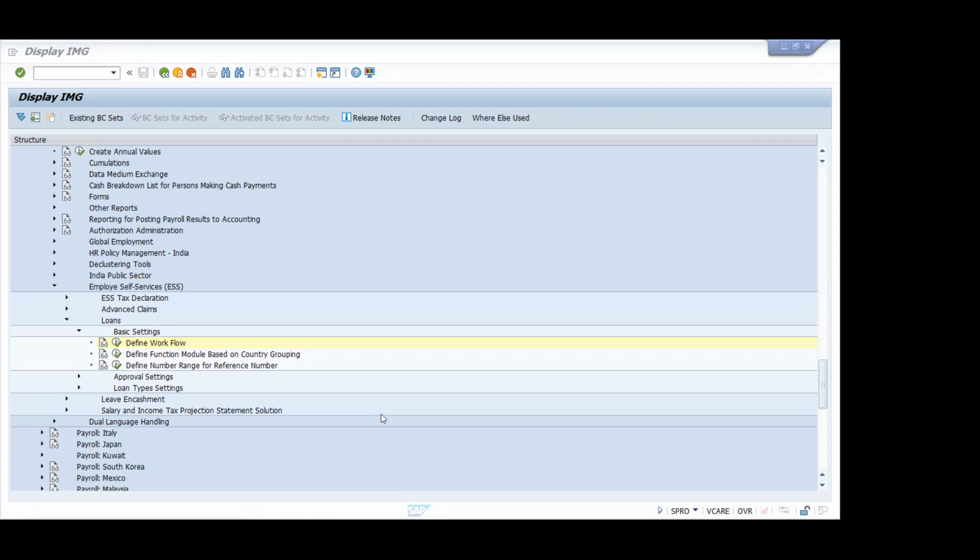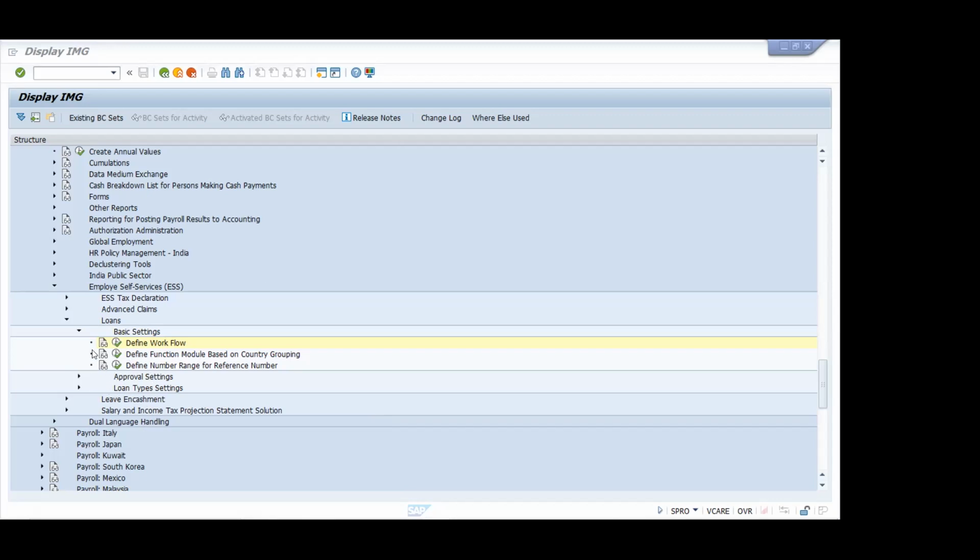Suppose the next person applies for a home loan, it will be 2. If you are not doing this, anyone who is applying for a home loan or education loan, irrespective of that, the sequence will go like 1, 2, 3, 4, 5, 6. So it is very difficult to segregate those loan numbers and reference numbers. Are you getting my point? Why it is required? Yes, sir.